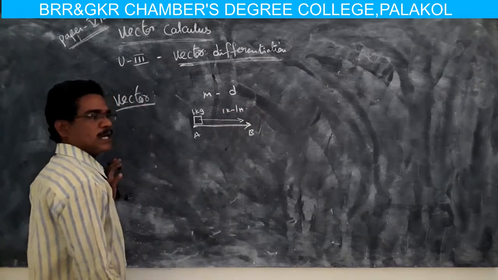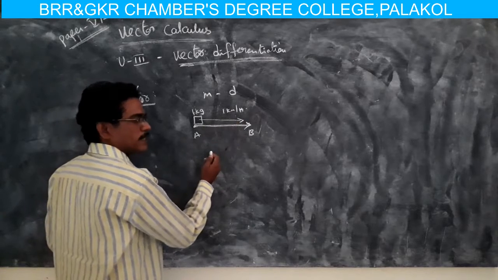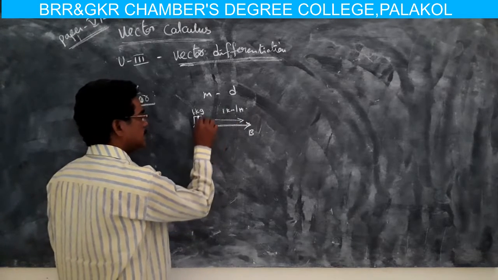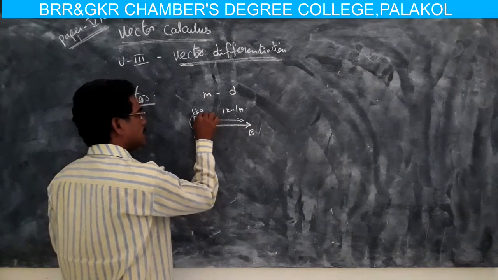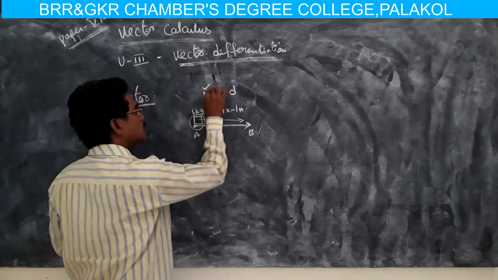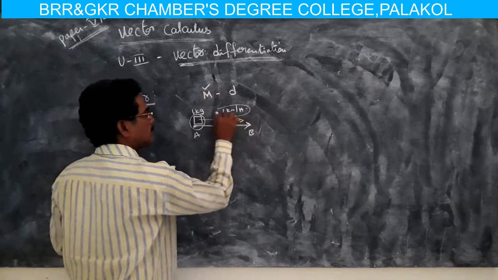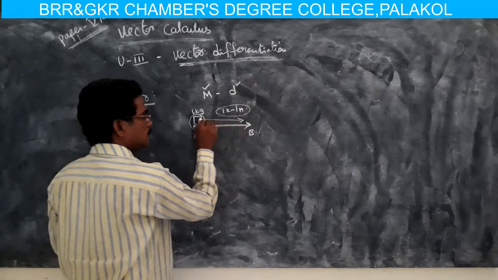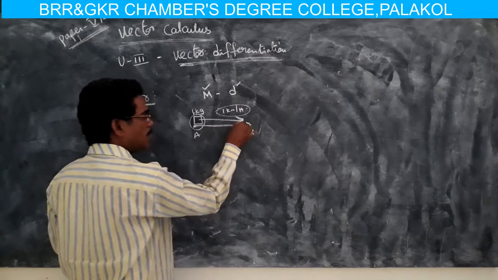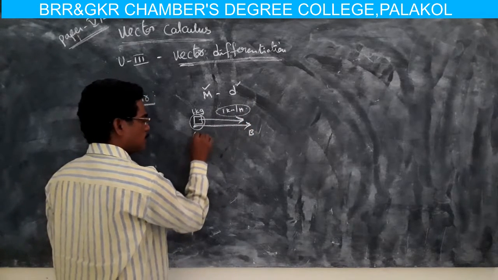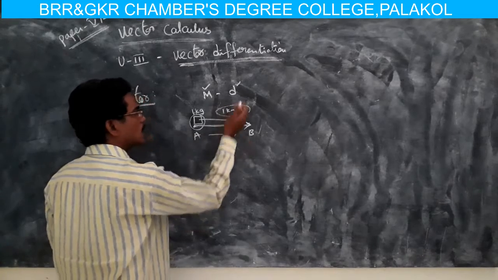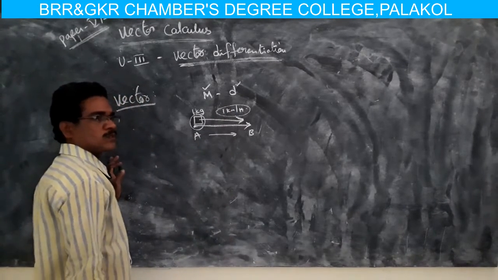That is the magnitude, and the direction from A to B makes it a vector.